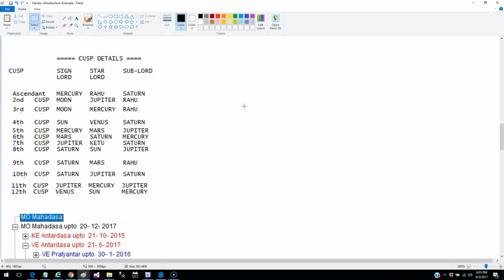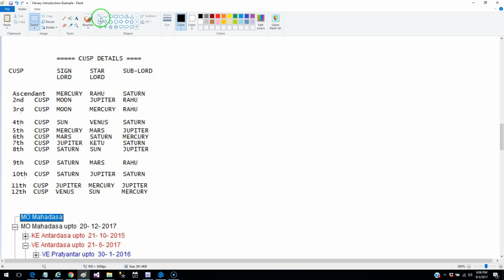Now, the main question was about the sale of property, and we've already seen from the 10th Cuspal sublord that she will be able to sell her property. The other concerns were whether the negotiation will go smoothly or not, and whether there will be any roadblocks or hindrances. Now this is how you look for details using the cusp.